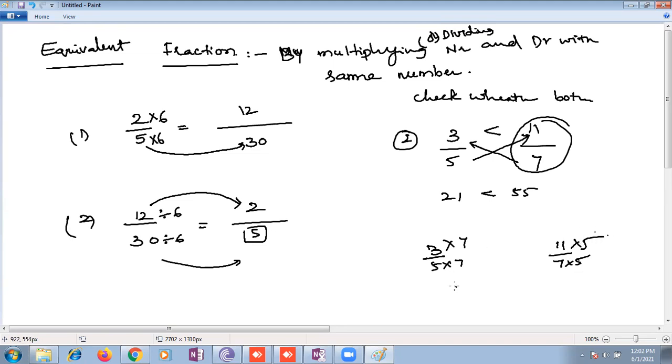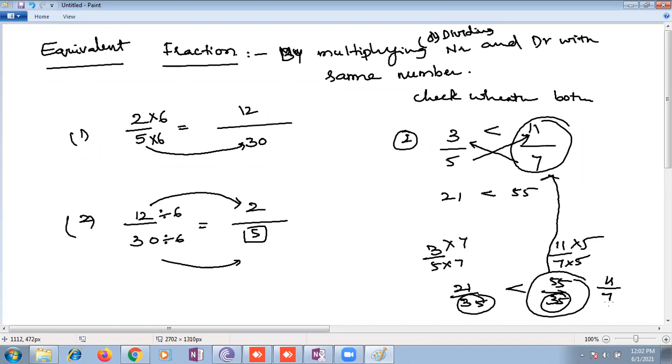So 3 sevens are 21 by 35, and 11 fives are 55 by 35. If the denominators are same, the greater numerator is the greater fraction. So 55 by 35, the corresponding fraction, is 11 by 7. It's the greater one.